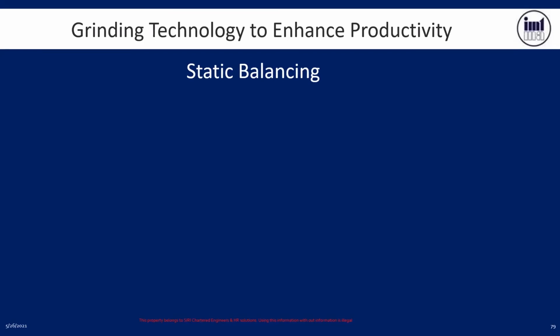When we say balancing, there are 2 types: static balancing and dynamic balancing. Of late, in CNC or centralized grinding machines, we have dynamic balancing units already mounted. For any conventional machine, we are supposed to do static balancing. In my session, I'm going to touch upon static balancing, and during Srinivas's session, he is going to explain dynamic balancing.